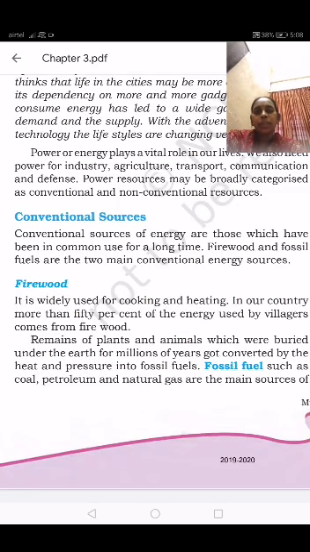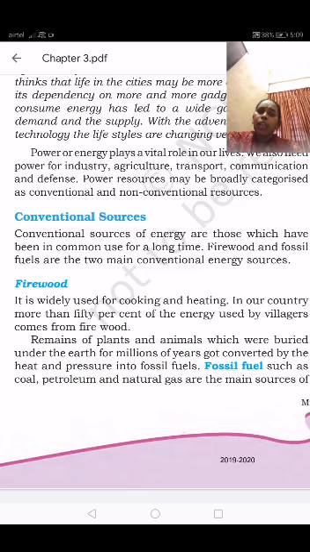Today, let us discuss mineral and power resources. In previous classes, we completed the mineral resources and started the power resources. Power resources are divided into conventional sources and non-conventional sources. The conventional sources of energy are those which have been in common use for a long time. For example, firewood and fossil fuels are the two main conventional energy resources.